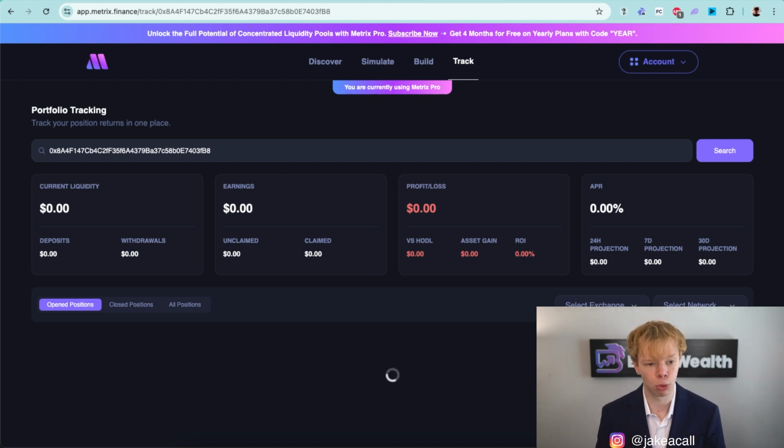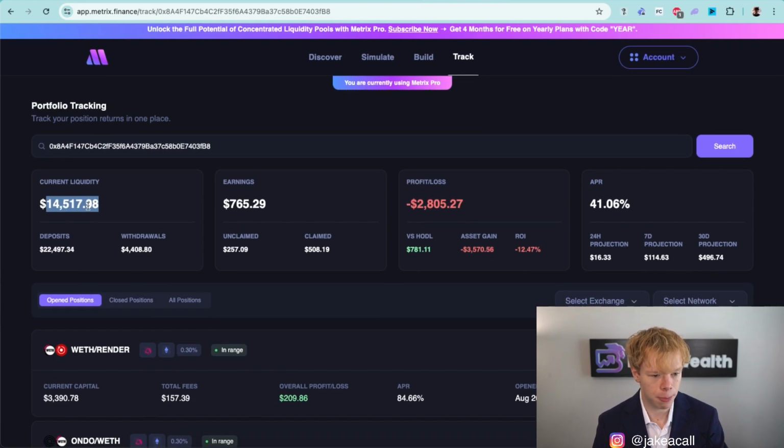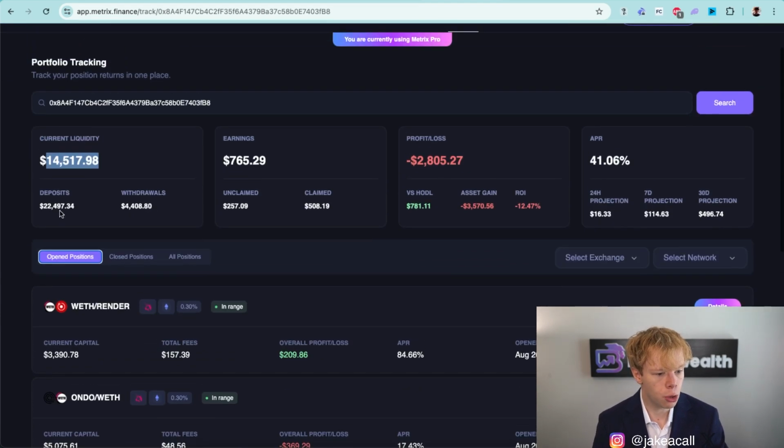And if we end up deploying into that Sol Ethereum liquidity pool, we can go and paste our own wallet address in Metrics Finance, and we can see exactly how our own wallet is performing. So taking a look at this liquidity pool, this person has about $14,500 of capital allocated across these pools. You'll notice that they've deployed 22.5K. They've withdrawn about 4.5K. So obviously their net deposit was about $18,000.